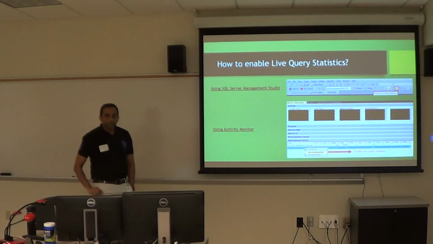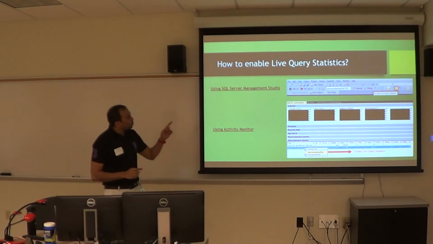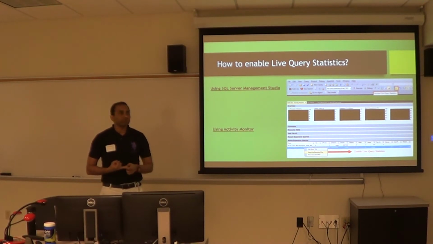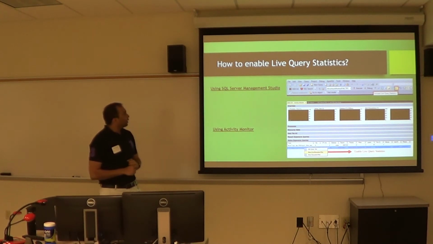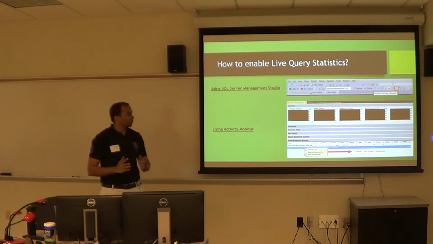How to enable live query statistics? At this point, we have two options with us. One is the estimated execution plan, one is the actual execution plan. Just beside it, now we'll have a new button saying include live query statistics, and you can just click on that and run our query. We can get all the stats.